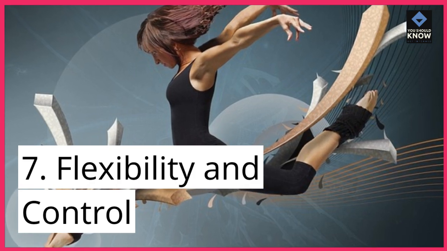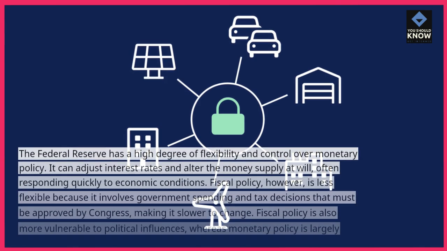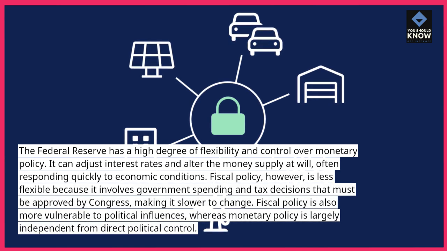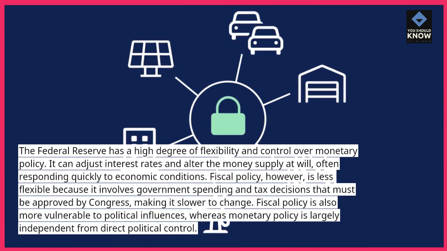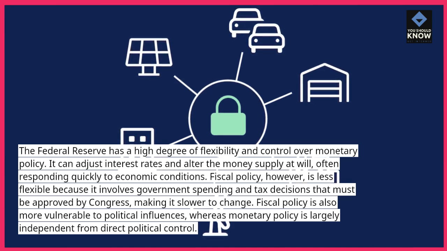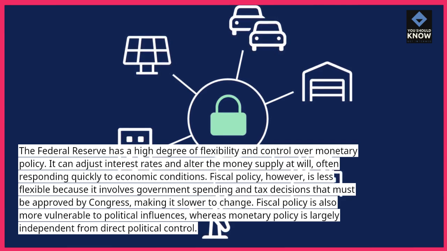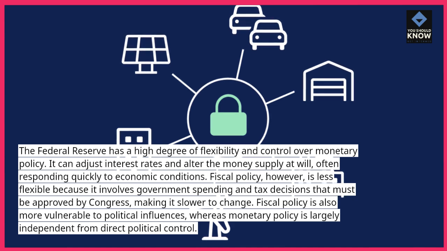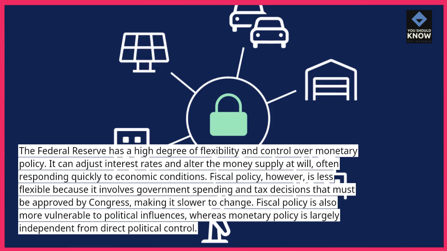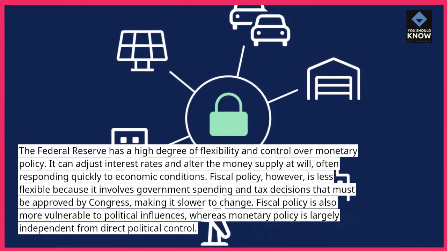7. Flexibility and control. The Federal Reserve has a high degree of flexibility and control over monetary policy. It can adjust interest rates and alter the money supply at will, often responding quickly to economic conditions. Fiscal policy, however, is less flexible because it involves government spending and tax decisions that must be approved by Congress, making it slower to change. Fiscal policy is also more vulnerable to political influences, whereas monetary policy is largely independent from direct political control.